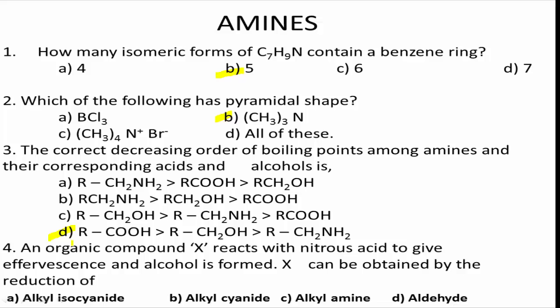An organic compound X reacts with nitrous acid to give effervescence and alcohol is formed. X can be obtained by the reduction of alkyl isocyanide.